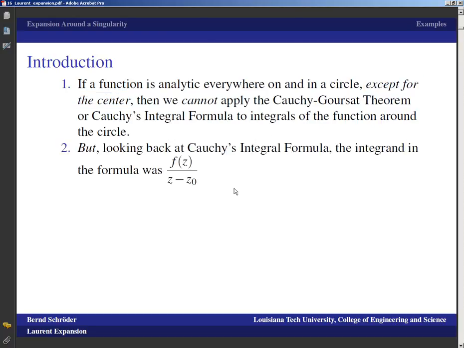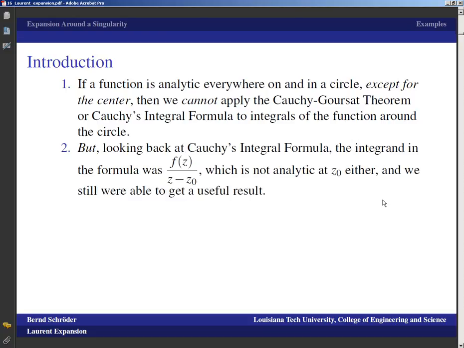But at the same time, if we look back at Cauchy's integral formula, the integrand in the formula was f of z divided by z minus z0, and that thing is not analytic at z0, which was inside the contour too. And of course the Cauchy integral formula was still a useful result. So apparently there are situations in which we can deal with a singularity at the center of a circle, for example.